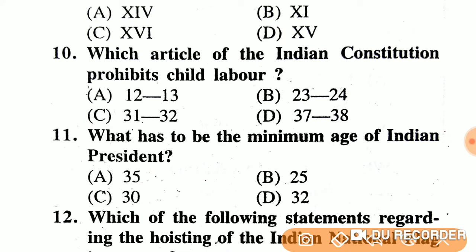Which article of the Indian Constitution prohibits child labor? 12 to 13, 23 to 24, 31 to 32, 37 to 38. The right answer is option B, 23 to 24.